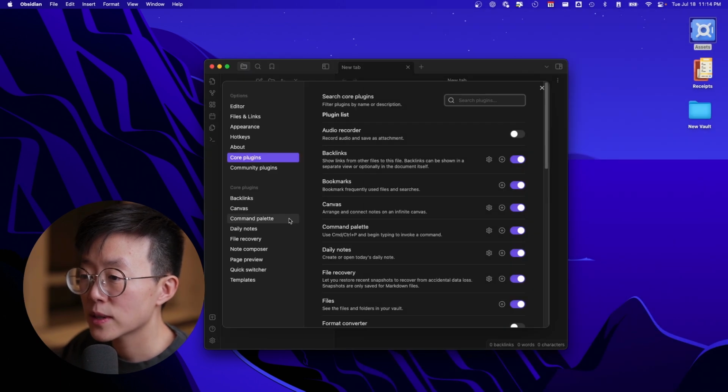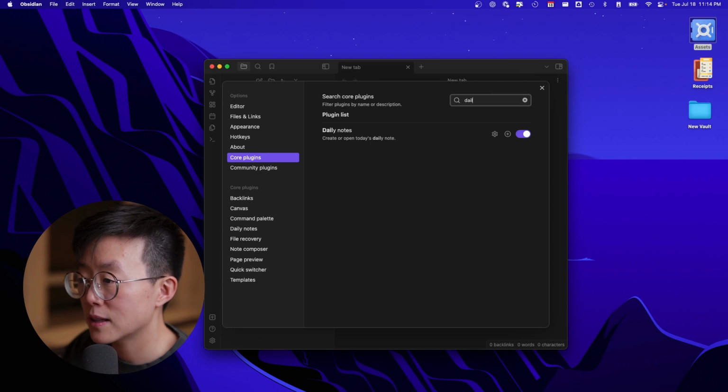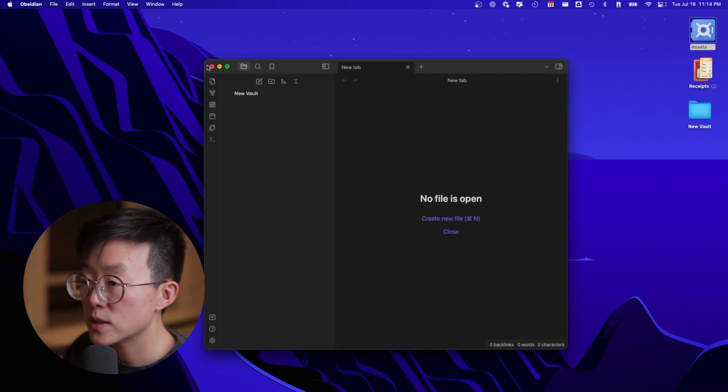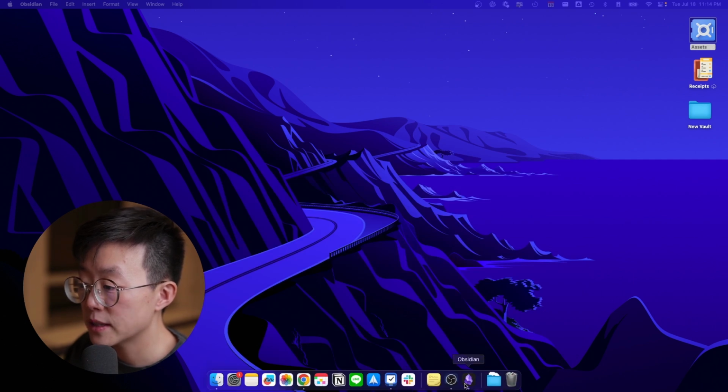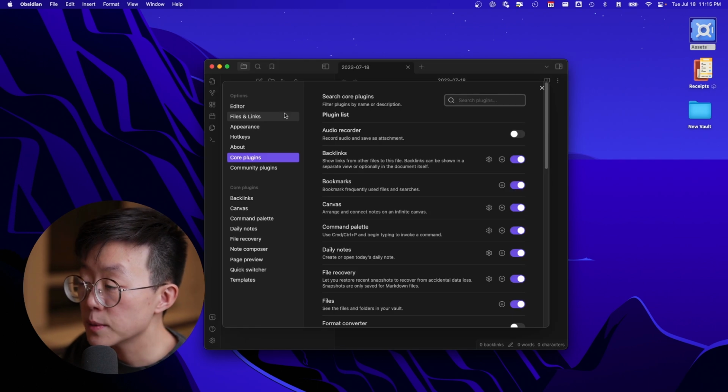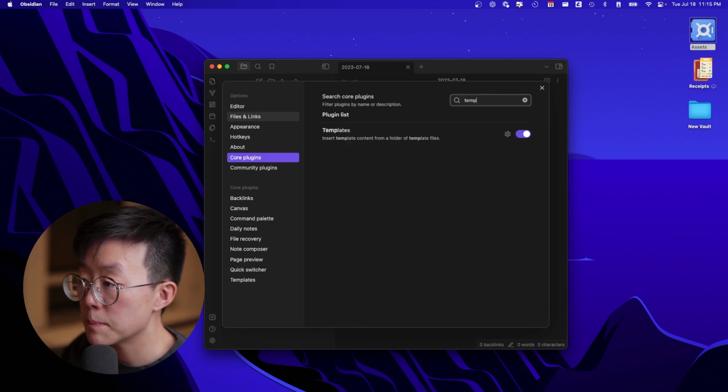So first, let's look at the plugins. There are two plugins that you need. First is the Daily Note plugin, which should already be turned on. You just have to click on Options and then toggle on Open Daily Note on Startup. What that's going to do is that the next time you open Obsidian, it will automatically create a daily note for you. Another plugin that you need is the template plugin.